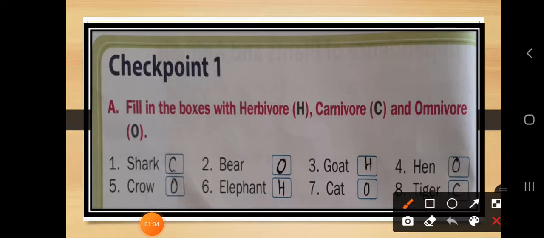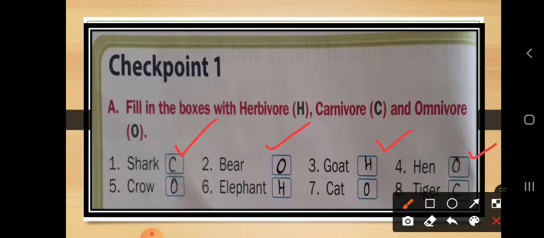Shark is nothing but a big fish which eats only small fishes, so it is a carnivore. Next is the bear. Bears are called omnivores because they eat both plants as well as animals. Next is the goat. Goat eats only green grasses, or you can say green plants, so it is considered a herbivore.